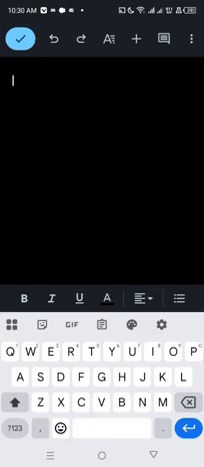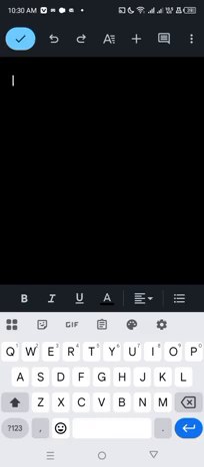Now, first of all, these icons you are seeing, the back key, the reverse key, the A icon, the plus, the message icon, the three-line hamburger up there, the tick sign. I'm going to show you now. This first icon with tick highlighted in blue is an icon you're going to click whenever you finish writing. So first, let me write.